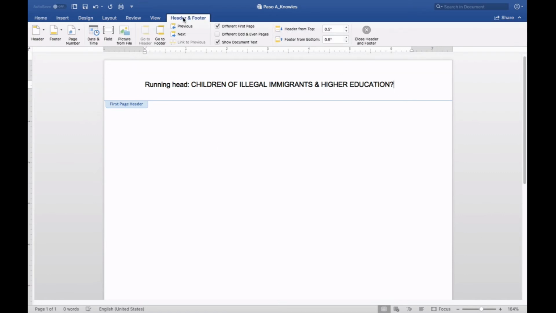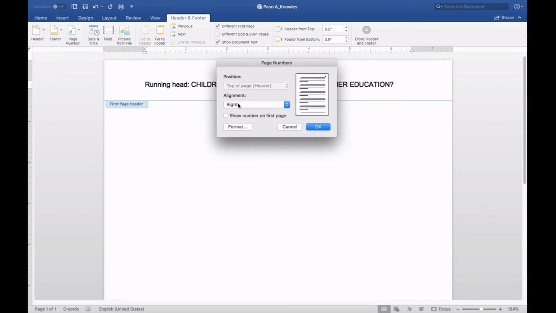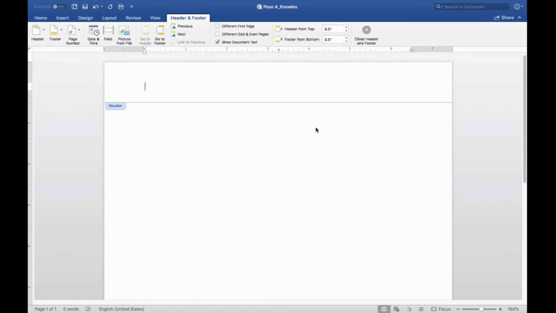So if I click on my header and footer, I'm going to add my page number. I want it to be aligned right. I want it to show on the first page. I'm going to click OK. It has disappeared. This sometimes happens, and it's just because of the different first page. So if I re-click different first page, it appears. This may not happen to you.